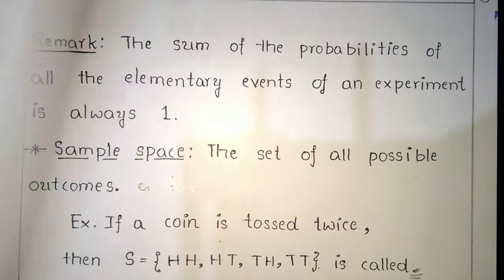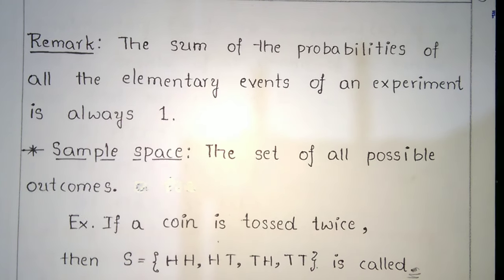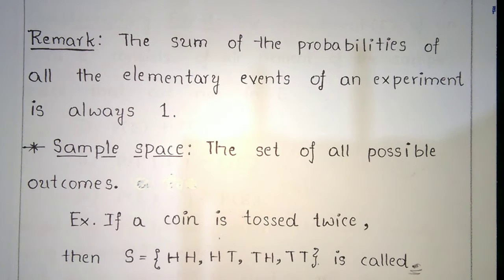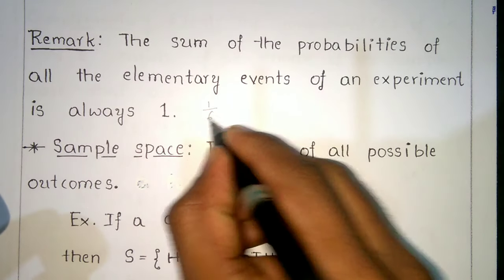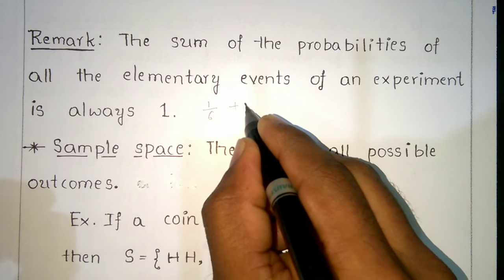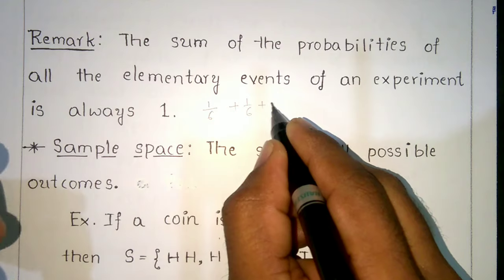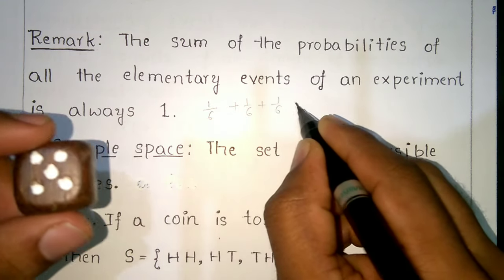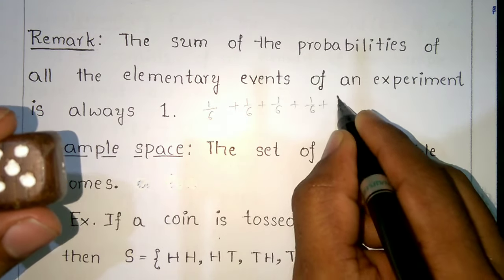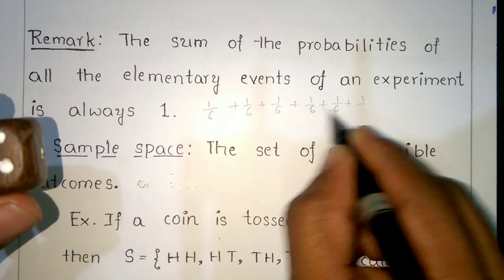An event having only one outcome is called an elementary event. Remark: the sum of the probabilities of all the elementary events of an experiment is always 1. Suppose you throw a dice: the chance of getting 1 is 1 by 6, 2 is 1 by 6, 3 is 1 by 6, 4 is 1 by 6, 5 is 1 by 6, and 6 is 1 by 6.